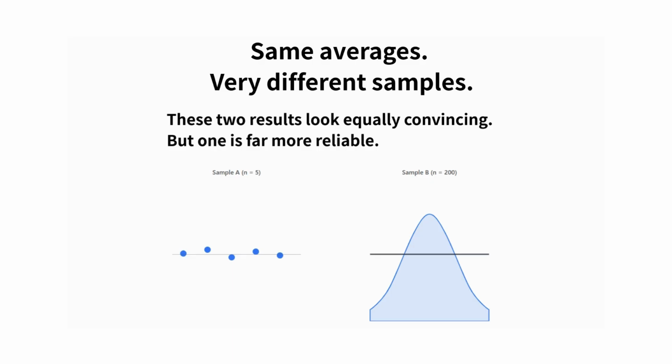Look at these two results. They have the same average. So at first glance, they look equally convincing. But they're not. On the left, the result comes from just 5 observations. Each point matters a lot. Add one new value, and the average can shift easily. On the right, the average comes from 200 observations. Individual variation still exists, but it balances out. The result becomes stable. This is the key difference. The average alone doesn't tell us how reliable the result is. The sample size does. Same average, very different confidence. Before trusting a conclusion, always ask where the number came from.